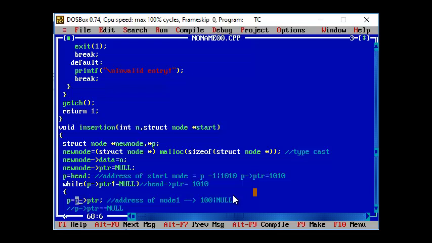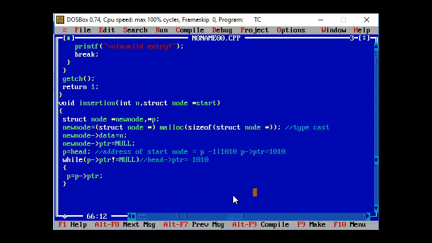Now what happens is, p of the pointer value, that is, here I have the value that is your p of pointer is pointing to the address of the node 1. So in that particular address of the node 1 you are going to see what is the field value. The header node's pointer has got the value that is 1010. It is not equal to null. The condition is true. So now your p of pointer is pointing to the value that is 1010, so your p is getting assigned to the value that is 1010.